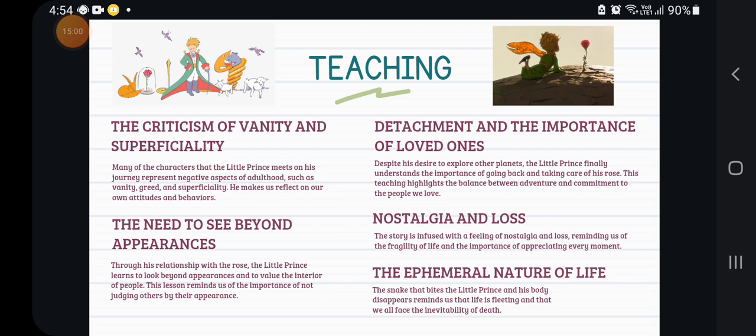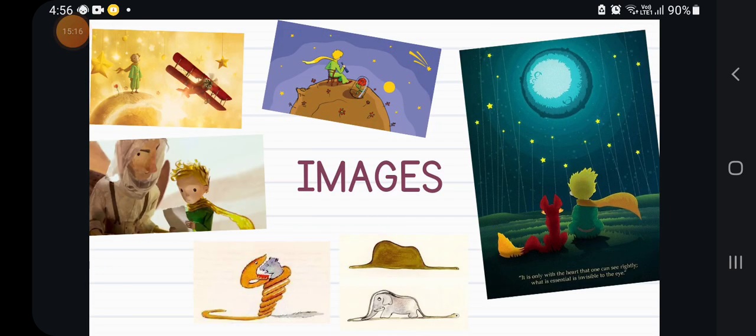Then the little prince takes a point for the life that he lives. She said that the life he lives is shown in images. On the image we have this. The first image represents the little prince on his asteroid with the rose and the plane, with